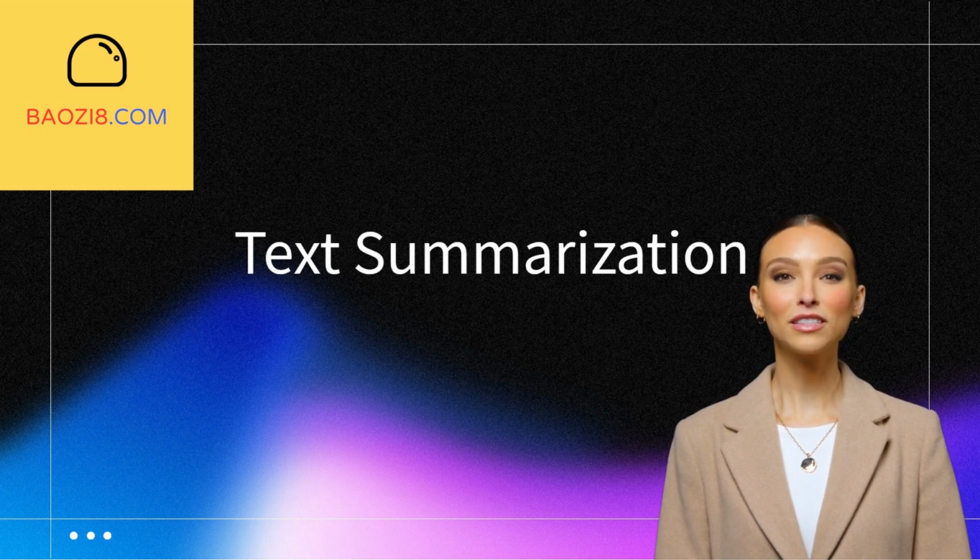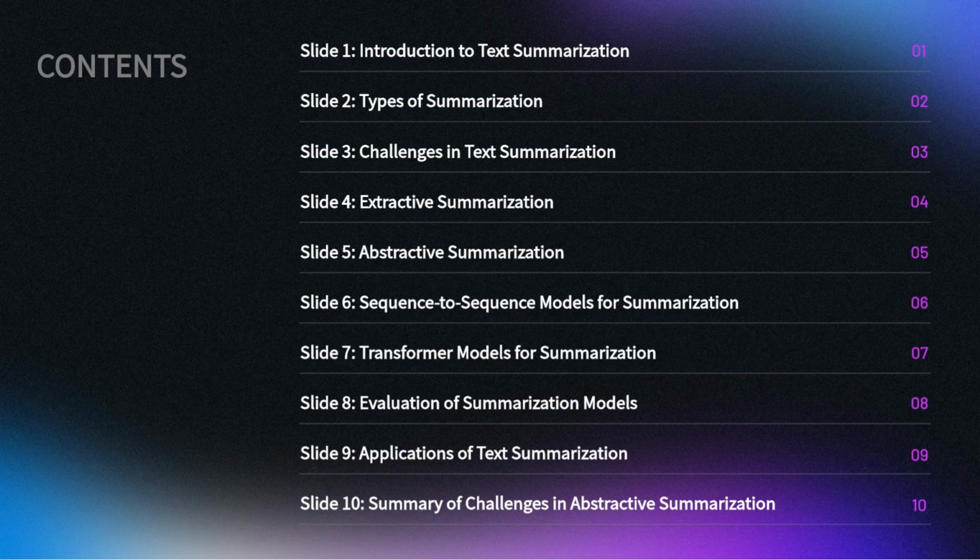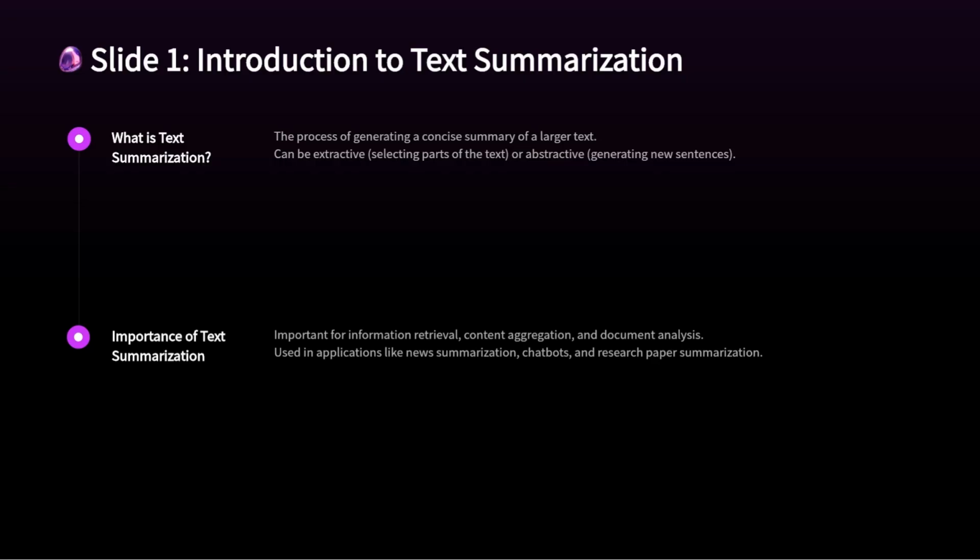Today, we will discuss text summarization. Here are the contents. Text summarization is a fundamental task in natural language processing, NLP, that involves generating a shorter version of a larger text while preserving its essential meaning.